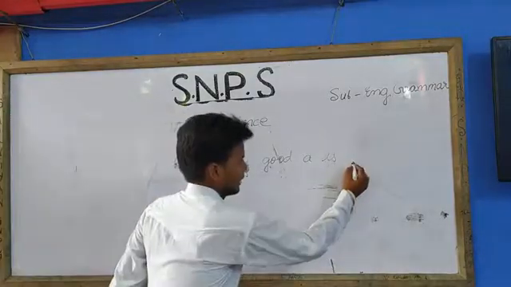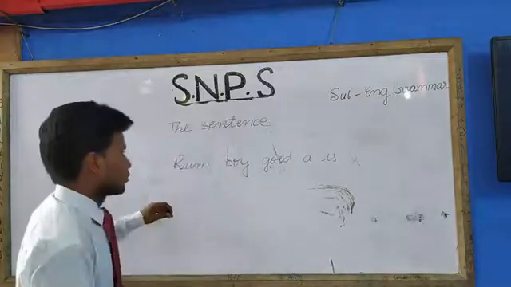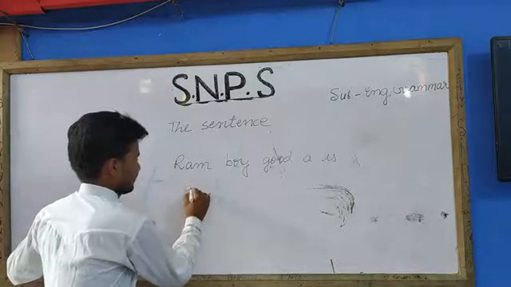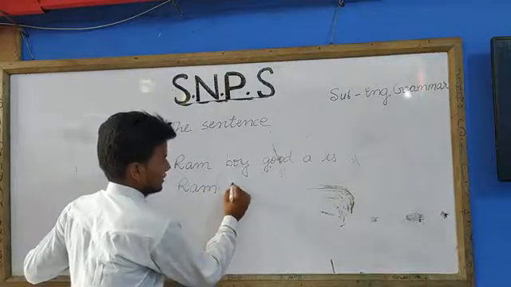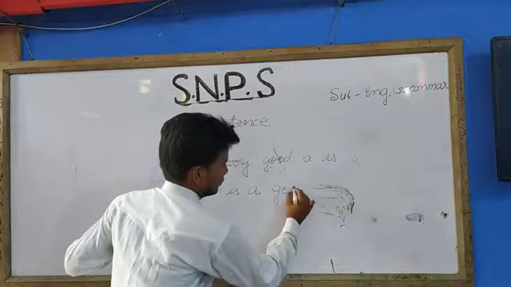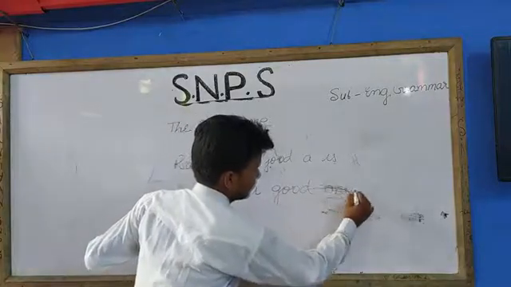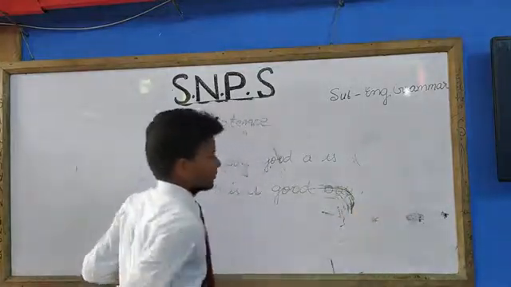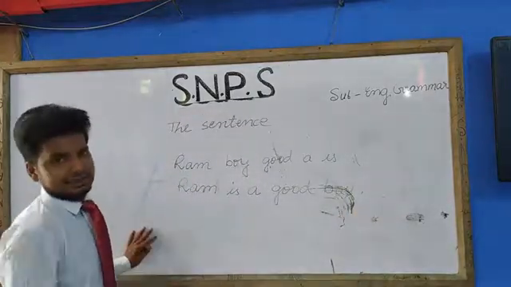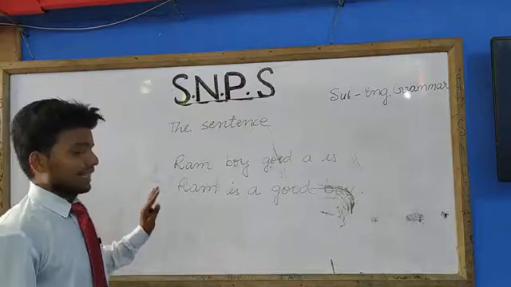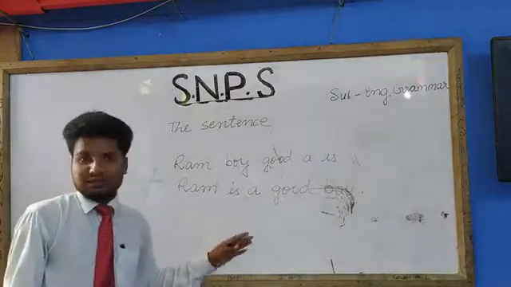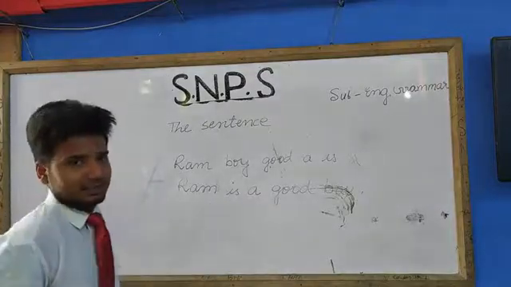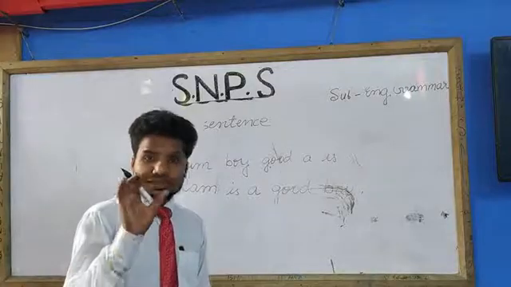But at the same time, if we write the same words in the proper order, like Ram is a good boy, you can say that this is a sentence because this is giving complete sense. So, as I have said, a sentence is a group of words that makes complete sense. But while we are going to write a sentence, we should remember mostly three things.